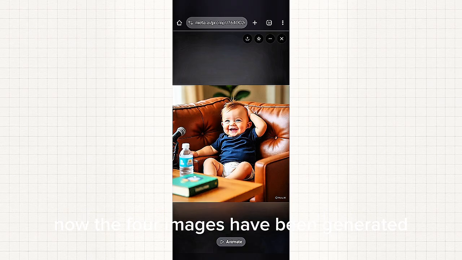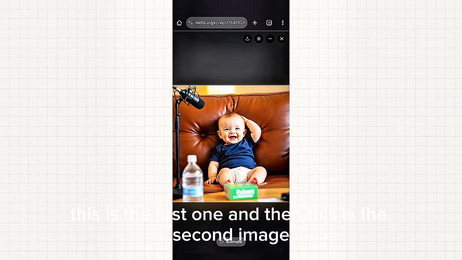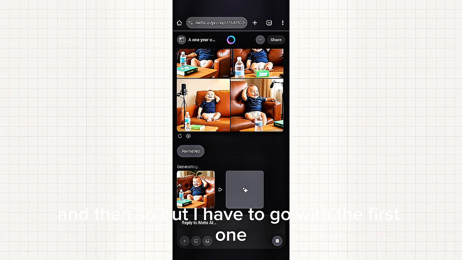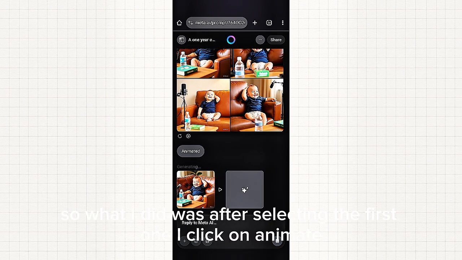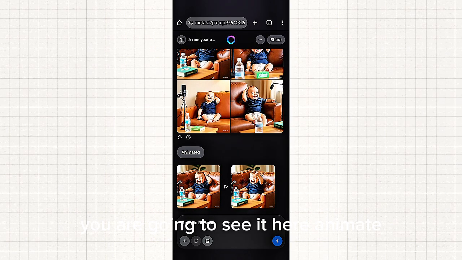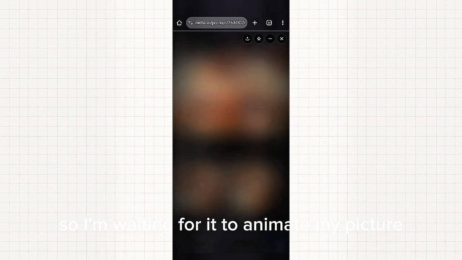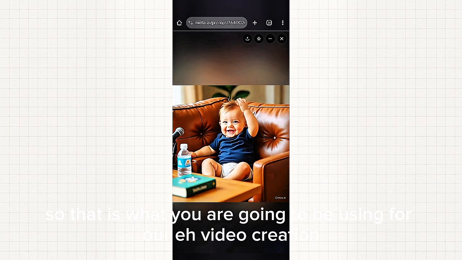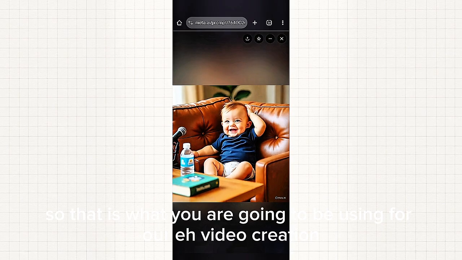Now the 4 images have been generated, so I have to choose between the 4. This is the first one, and then this is the second image, and then this is the third image, but I have to go with the first one. So after selecting the first one, I click on animate. You are going to see it here, animate. So I'm waiting for it to animate my picture. Can you see it has animated it for me? So that is what we are going to be using for our video creation, okay?